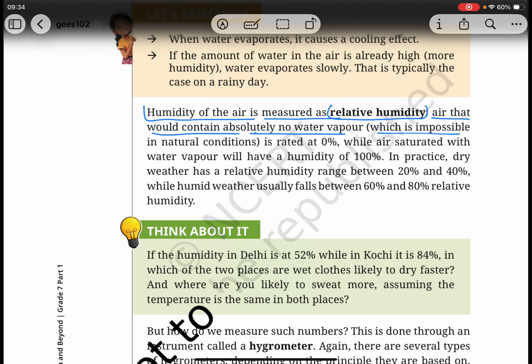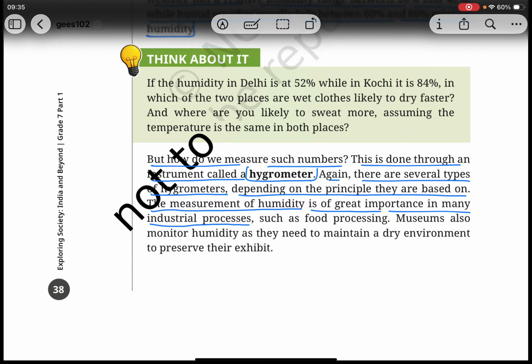The measurement of humidity is of great importance in many industrial processes such as food processing. Museums also monitor humidity as they need to maintain a dry environment to preserve their exhibits.